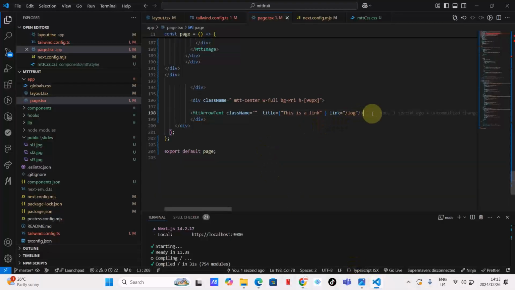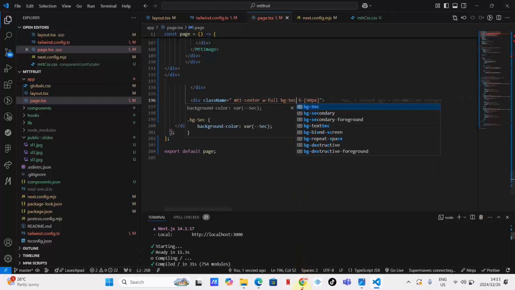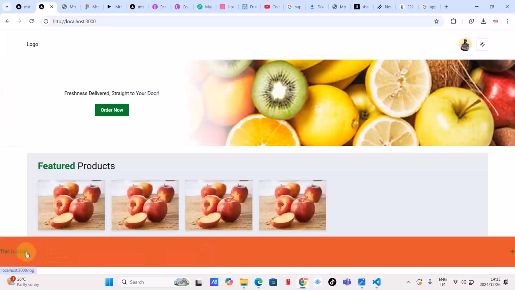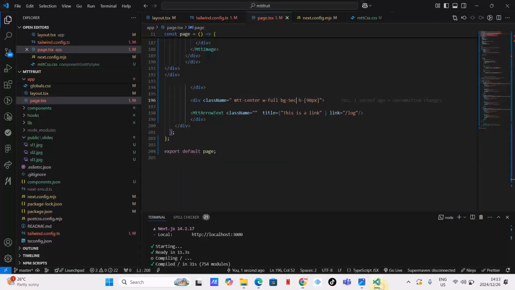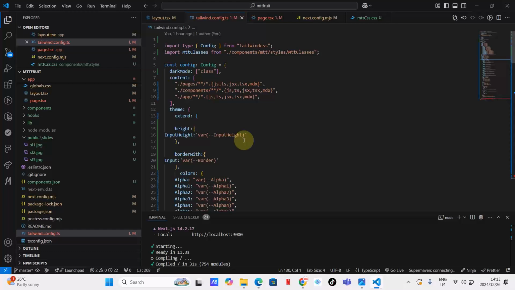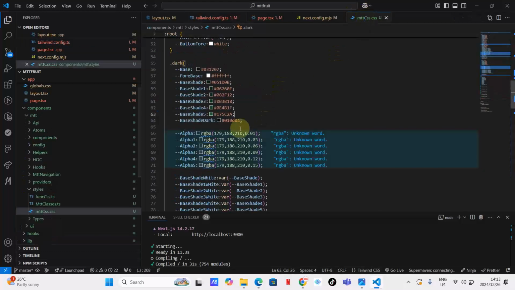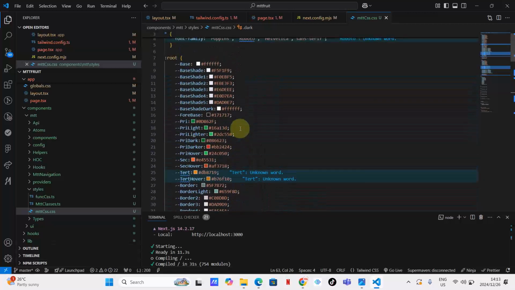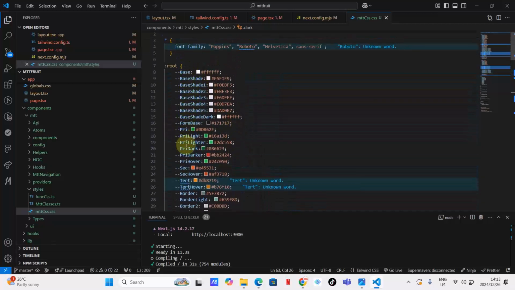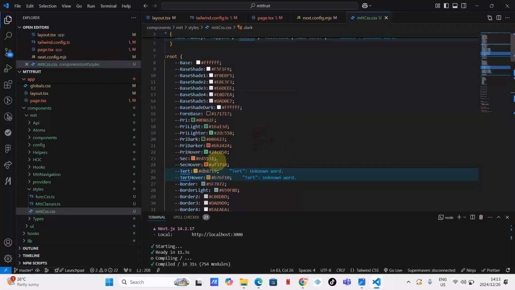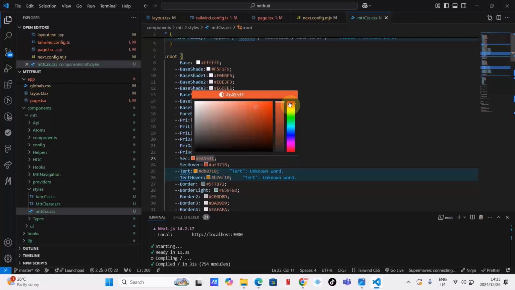Not in the color that we want. So let me put a secondary color here, because it looks like the color of this is that green. As you can see, guys, our secondary is still the old one, so we need to go to Tailwind config, right? Not really. Mtt CSS. Let's look for a secondary color. Let's see, primary. Our secondary color is not what we want. So let's just quickly do some minor adjustments, and let's make this a secondary color, something like this.